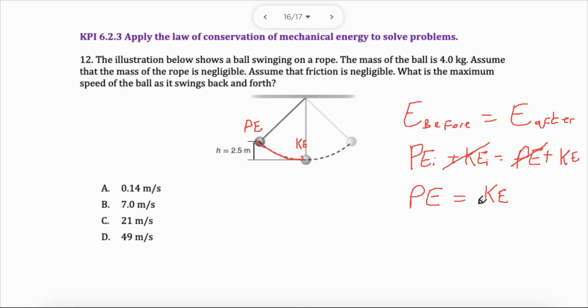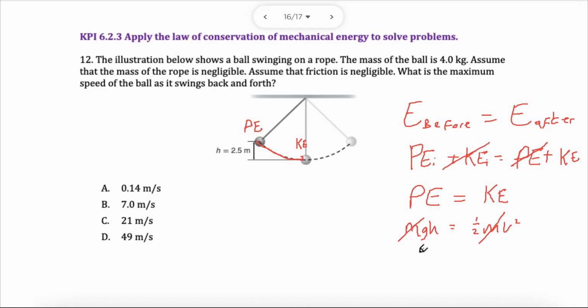Now what I can do is a little bit of math. mgh equals a half mv squared. Now, we have the mass in this case, but actually, look, everybody brought mass to the party. We don't need mass. They cancel each other out. So you wouldn't even need it. You can write it, by the way. You can solve it. You can do shift solve right here and get v if you wanted to.